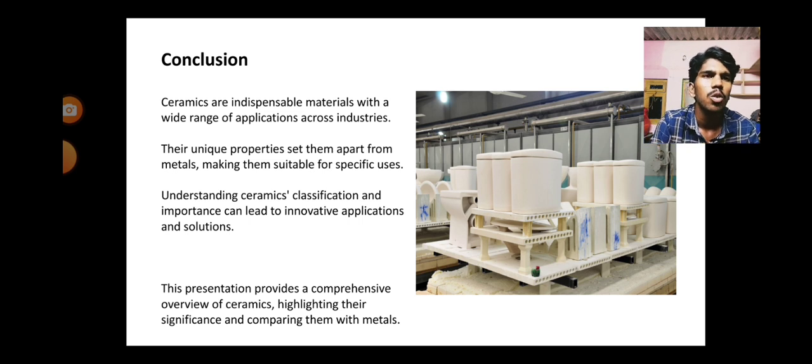So I hope you understand what is meant by ceramics, their classifications, and their advantages over metals. This presentation provides an overview of ceramics.